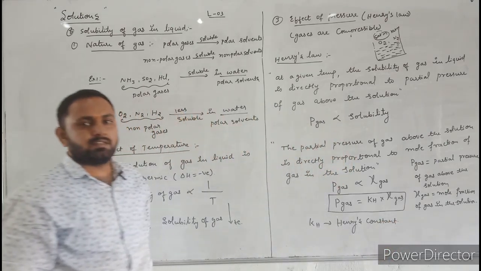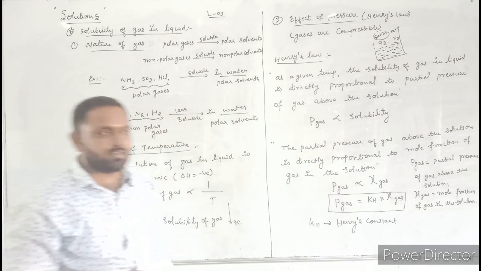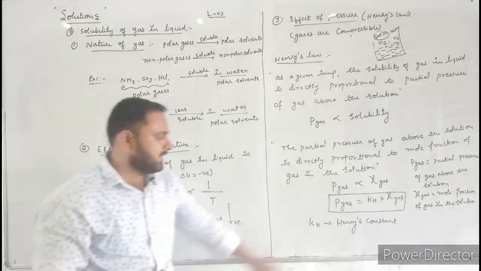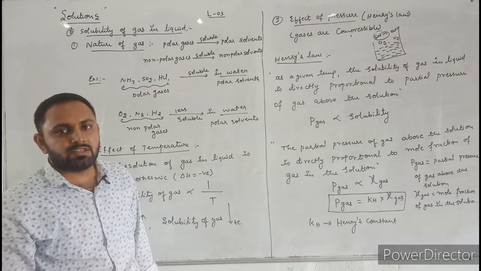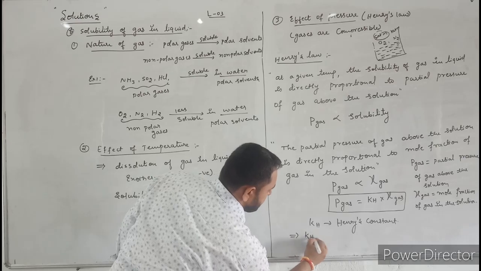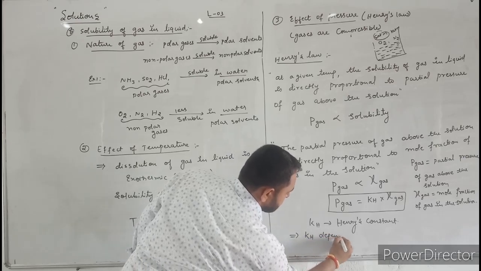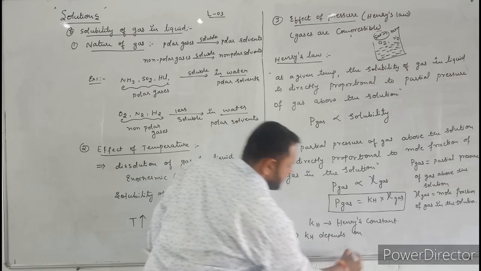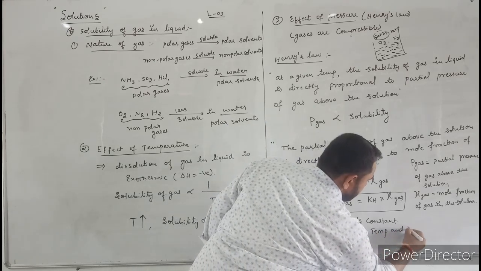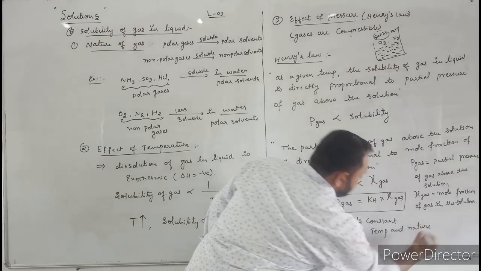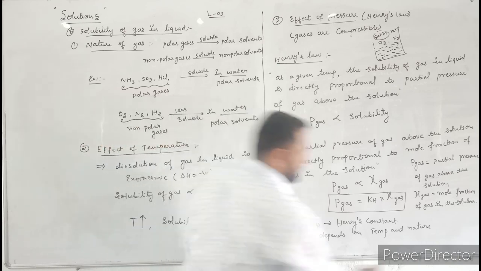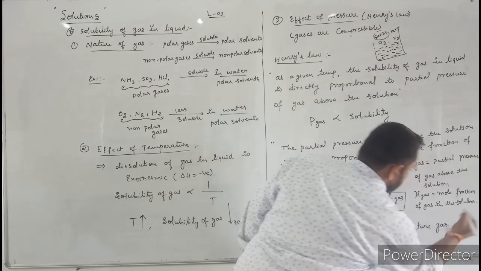Here the Kh value is not a universal constant. Different gases have different Kh values. Kh depends on temperature and the nature of the gas, because different gases have different Kh values. There is no universal constant.